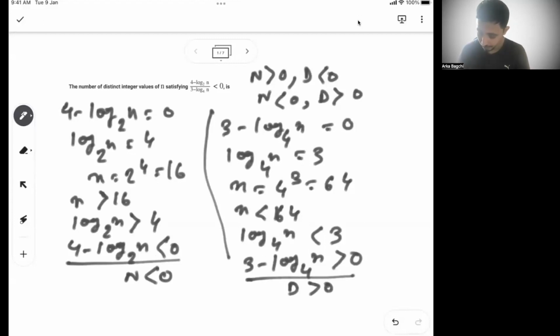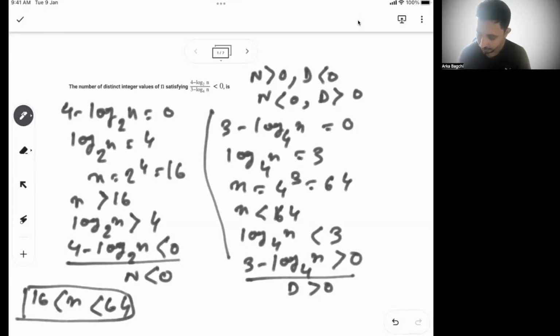So 16 to 64, this is one scenario when this will be less than 0, because your numerator is less than 0 and denominator is more than 0. Similarly, there is another scenario when n is less than 16 and n is greater than 64.